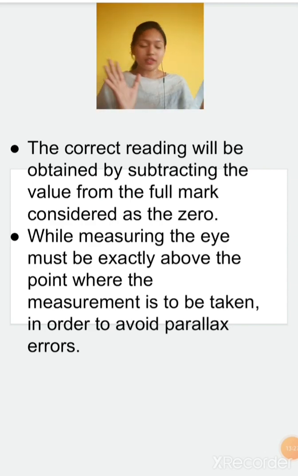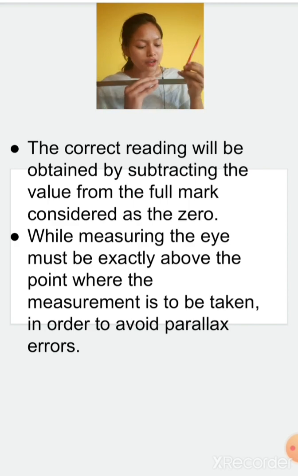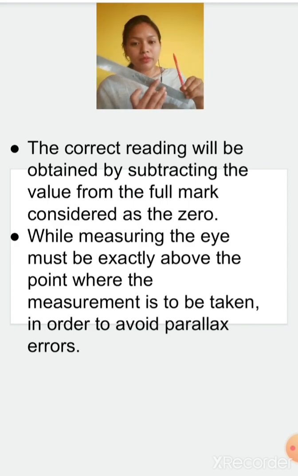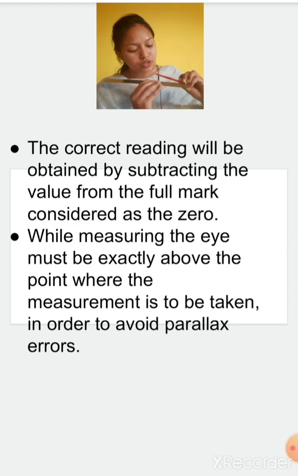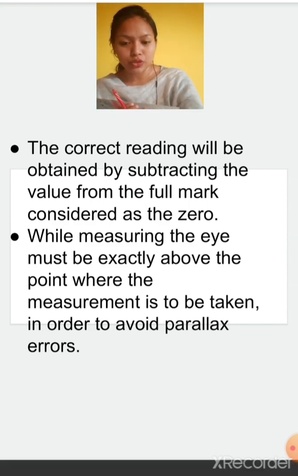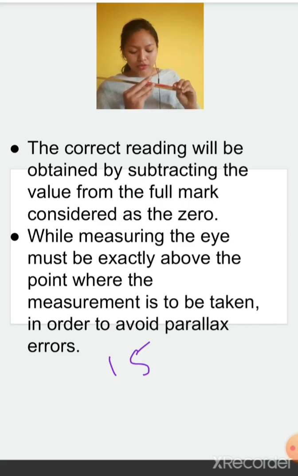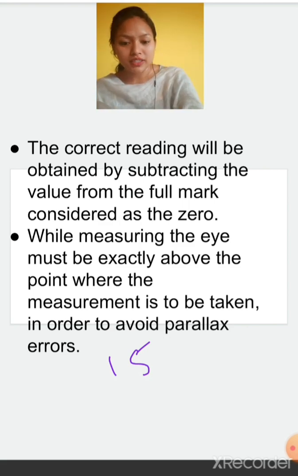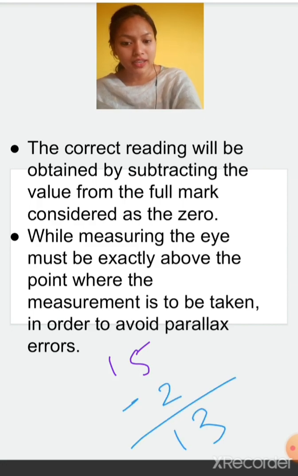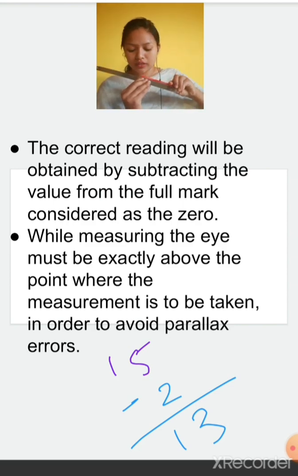Suppose I don't have 0 in my scale, so I'll start from 2 or whatever number is clearly visible. I start from 2, and its length comes to be 15. Without 0, the length comes to be 15, and with 0 it is 13. Because I have started from 2, I'll subtract 2 from this, and I'll get the answer as 13. And now let's take with 0 only, so it is 13 again.